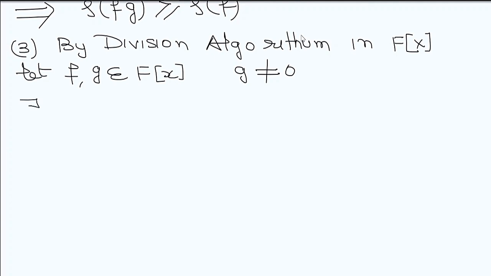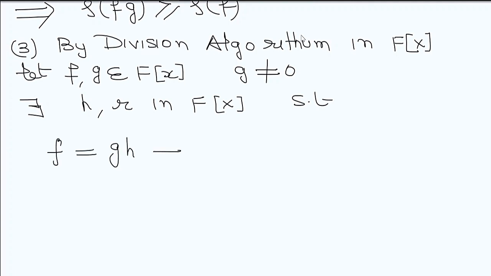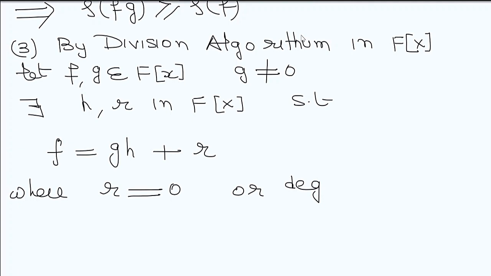Then there exist h and r in F[x] such that f = gh + r, where either r is 0 or degree of r is less than degree of g.